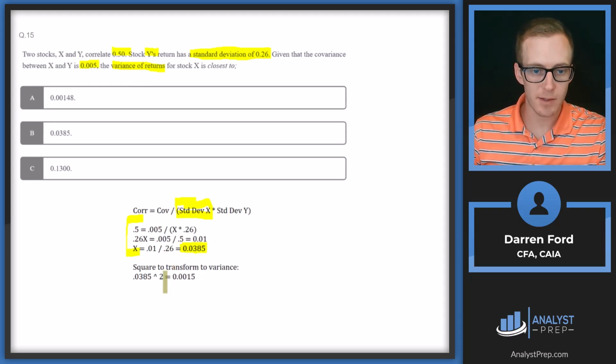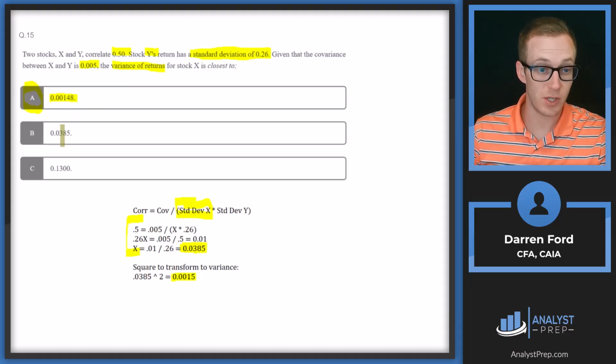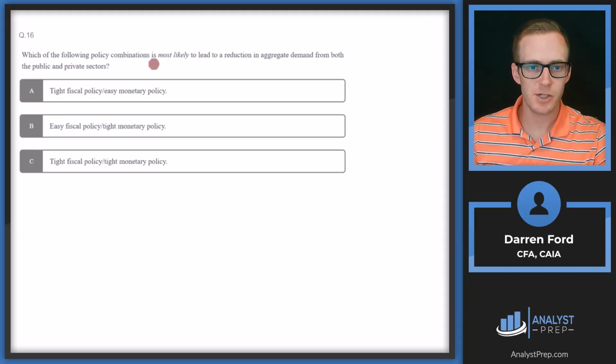We're going to square that to transform that into variance, which is 0.0015, which is going to be closest to answer A here. We just rounded up a little earlier. But you'd see if you didn't square that, you would have went with answer B. But got to make sure we do that last step. Answer A.